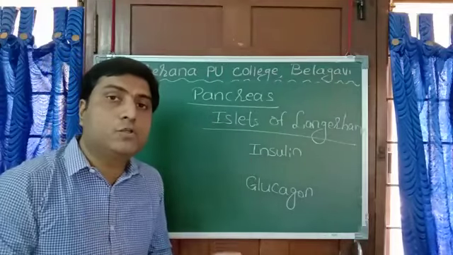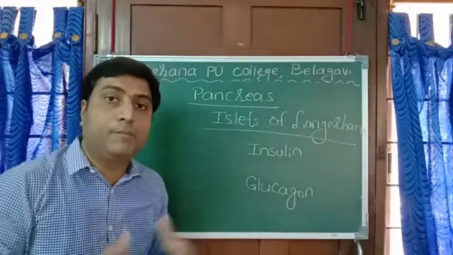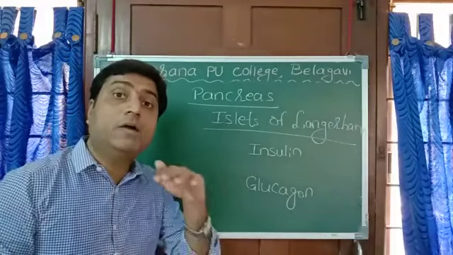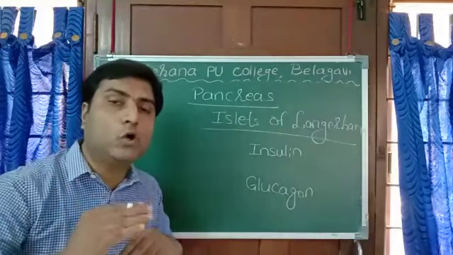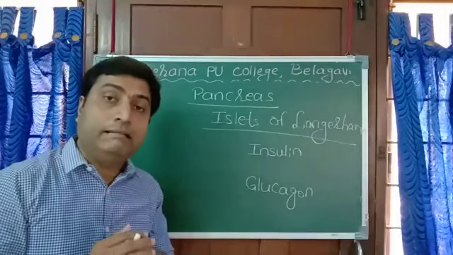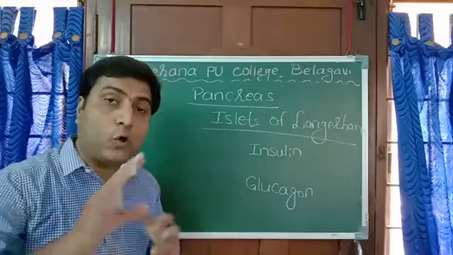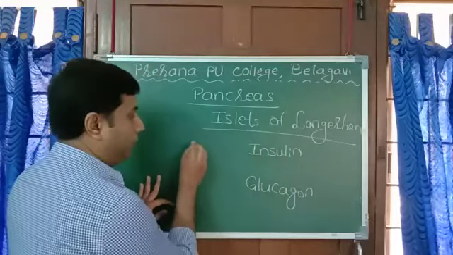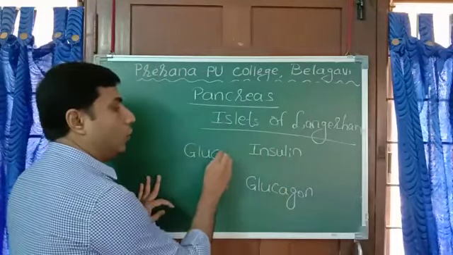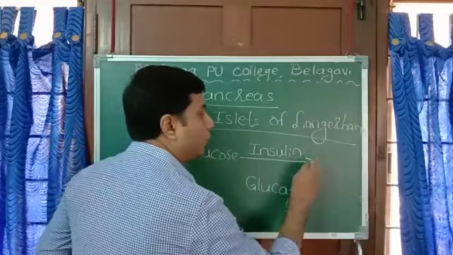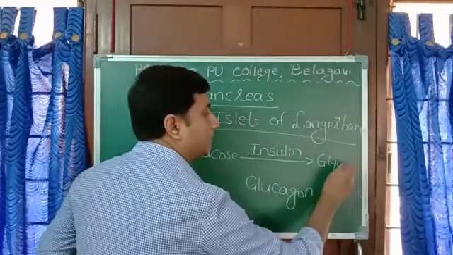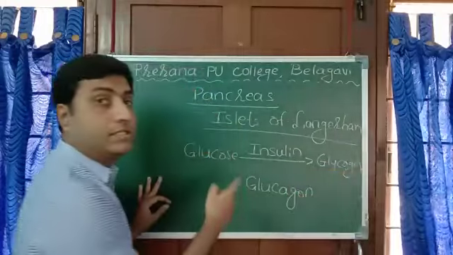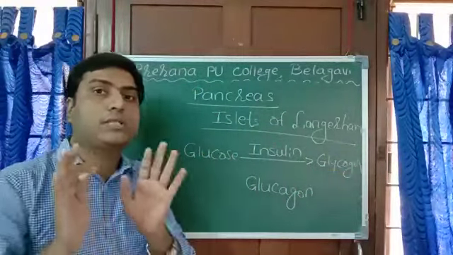Whenever we consume more sweets, more sugar, the sugar level or glucose level in our blood rises. Then that extra glucose is converted into glycogen. Insulin converts excess glucose into glycogen and stores it in the liver.